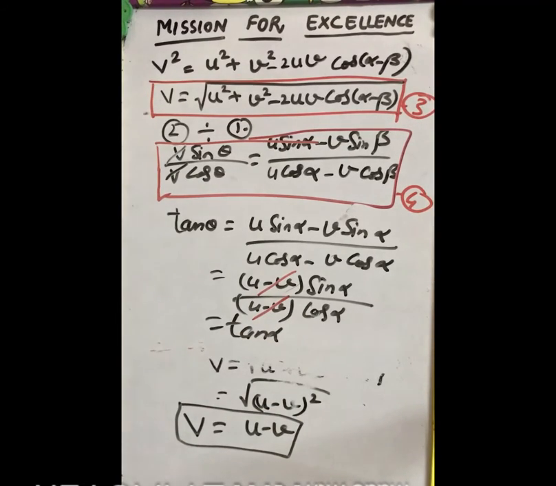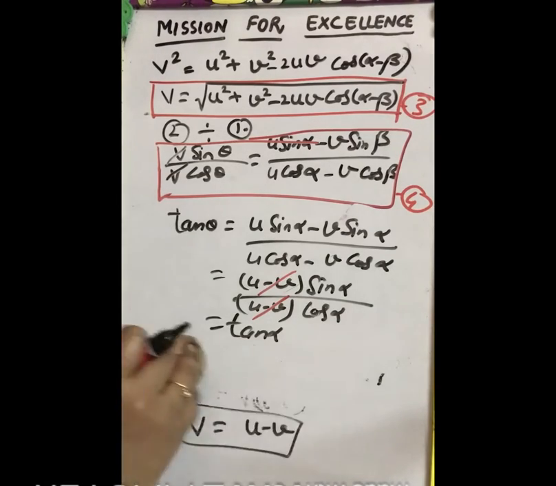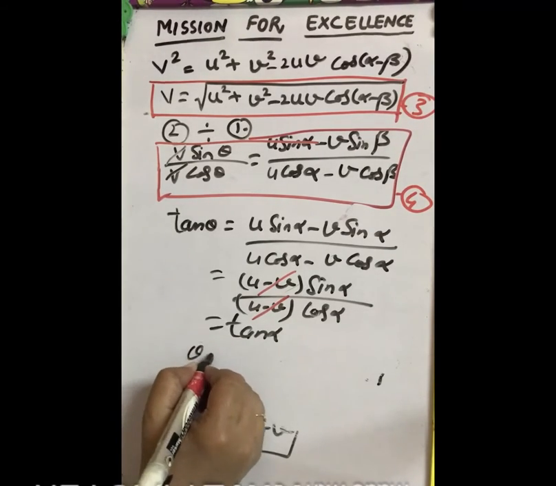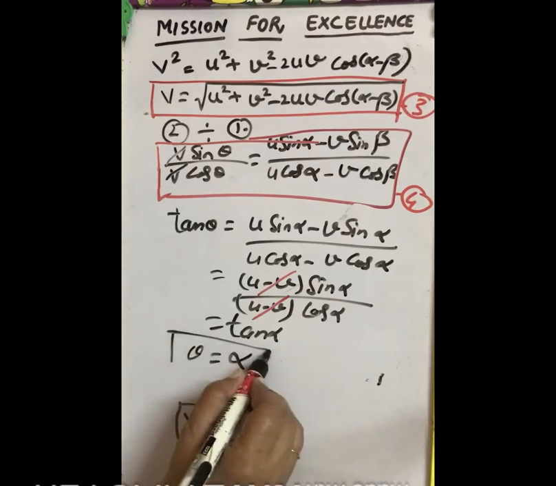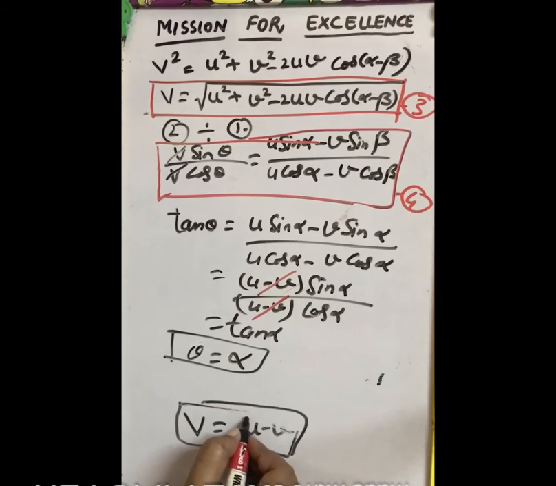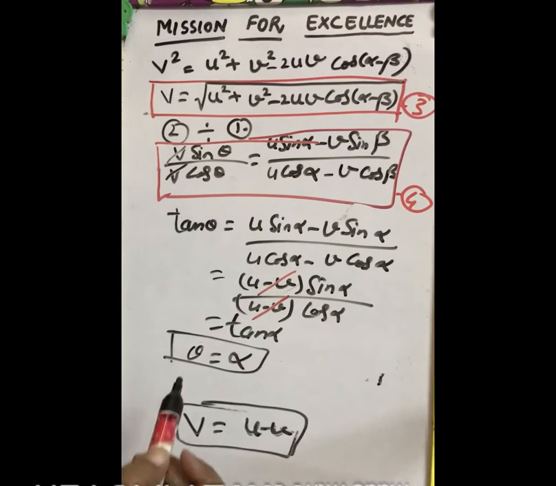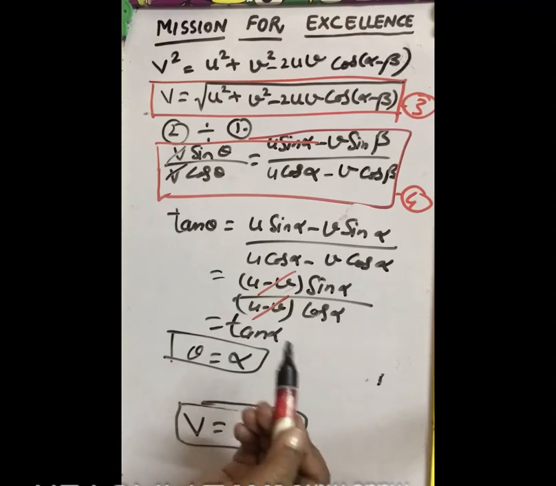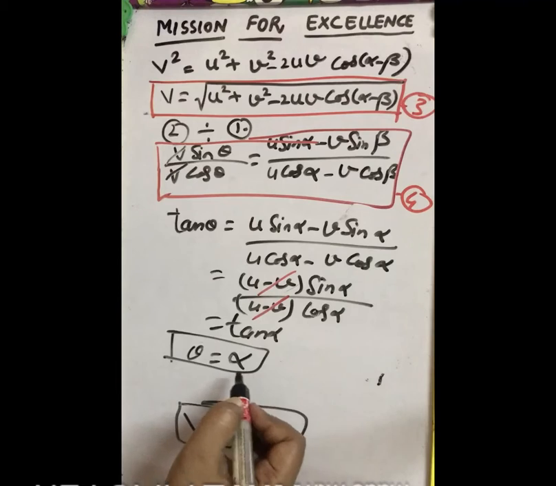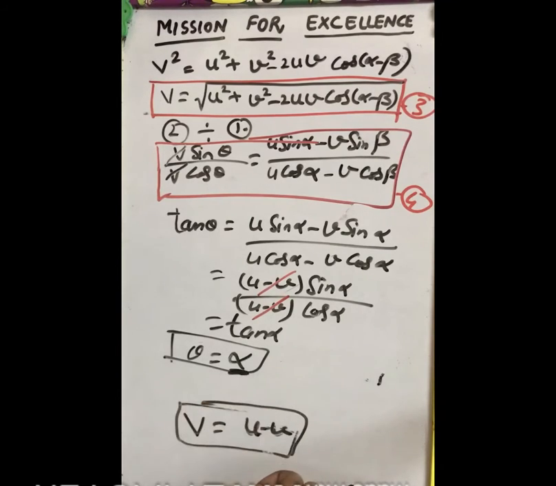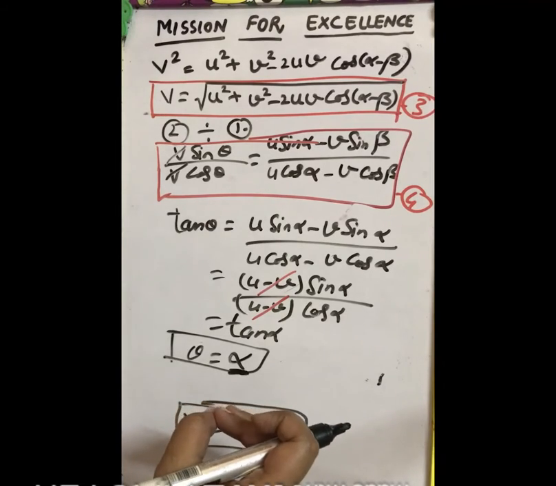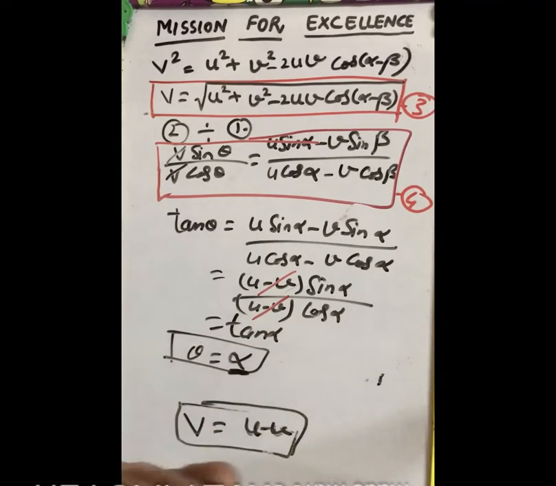So when tangent theta equals tangent alpha, we take it as theta equal to alpha. So this is the direction and u minus v is the magnitude. Theta equal to alpha means that when these two bodies are moving parallel to each other, the relative velocity of one with respect to the other will be in the direction of P, because alpha is the direction of P, or we can say the common direction. So the resultant or relative velocity will also move in the same direction.